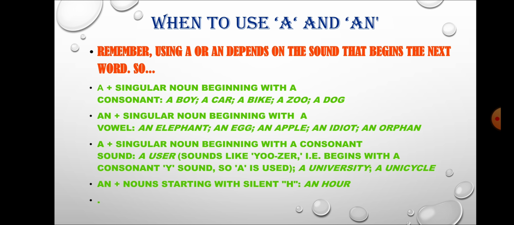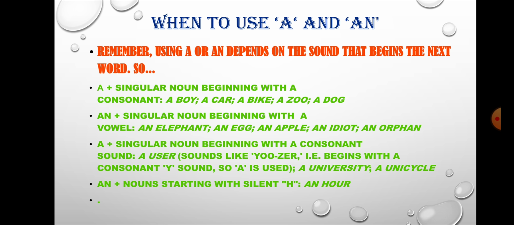Consonant sound, as you know that there are 26 alphabets in English. Out of them 5 are vowels and 21 are consonants. So we can use a indefinite article with the words which starts with a consonant. For example, a boy, a car, a bike, a zoo, a dog.